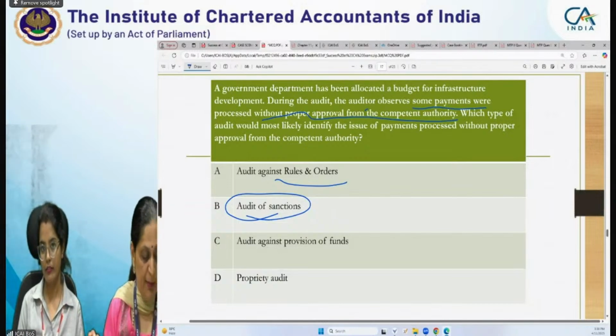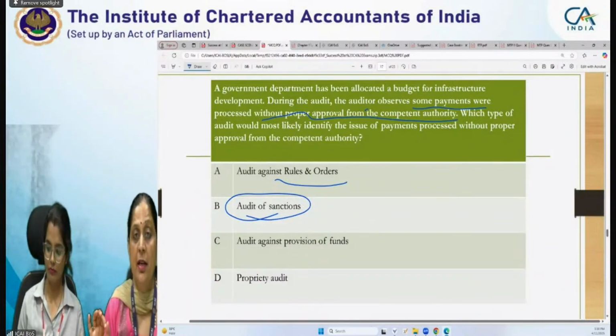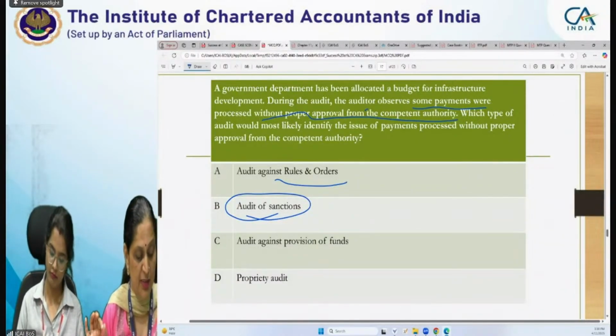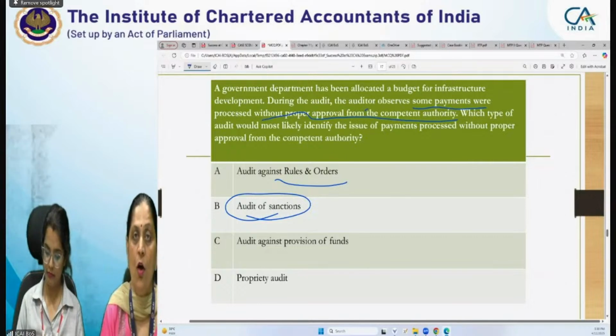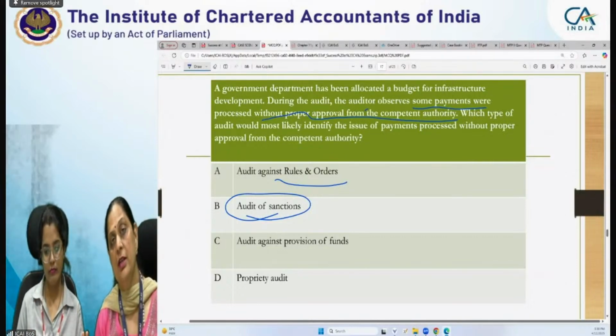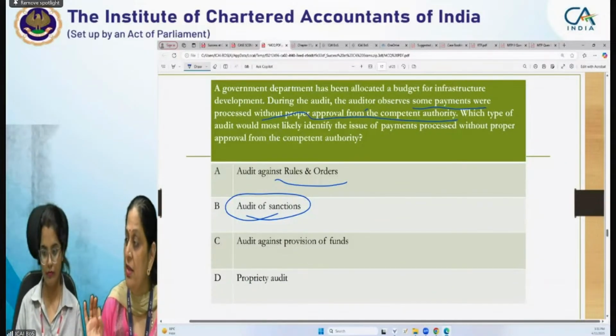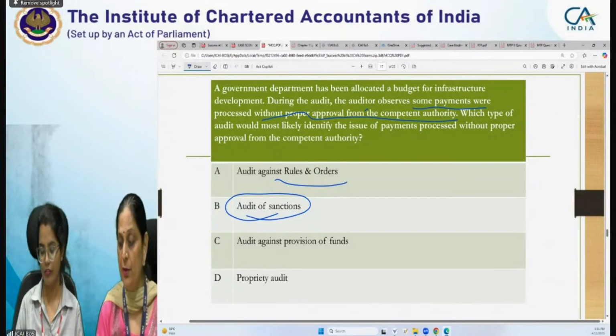So when the payments are processed without proper approval from the competent authority, audit of sanction is required. This ensures that sanction, either special or general, accorded by the competent authority authorizes the expenditure. So authorization is very important, right? I hope it is clear to all now that the answer will be B. Okay, next.